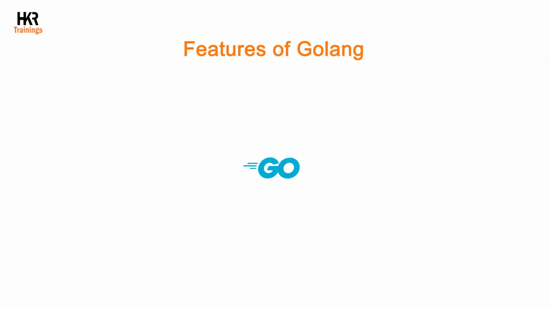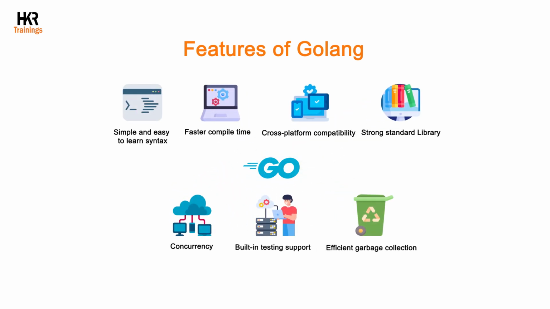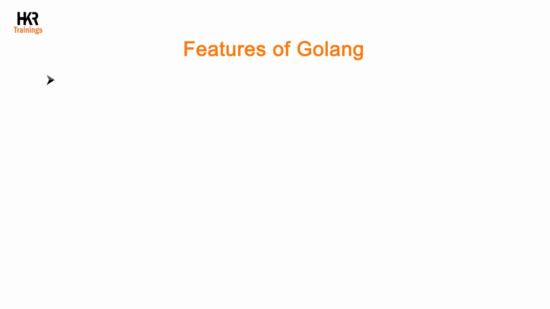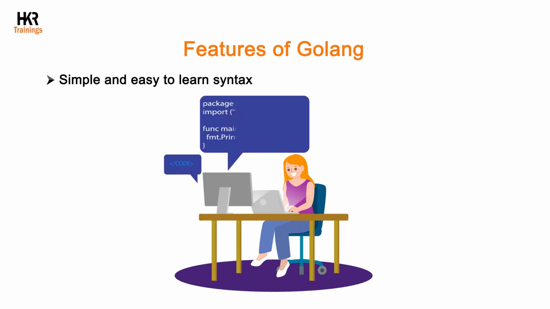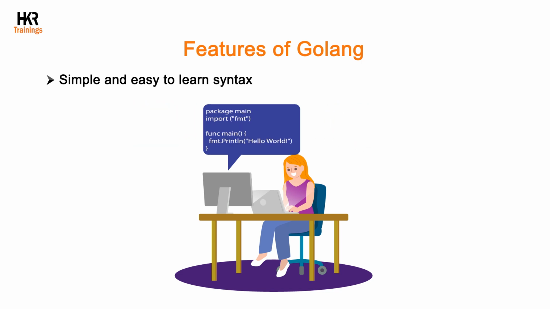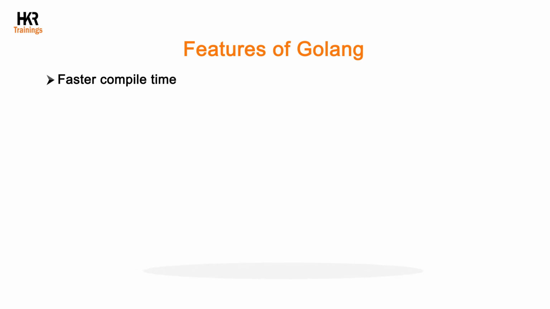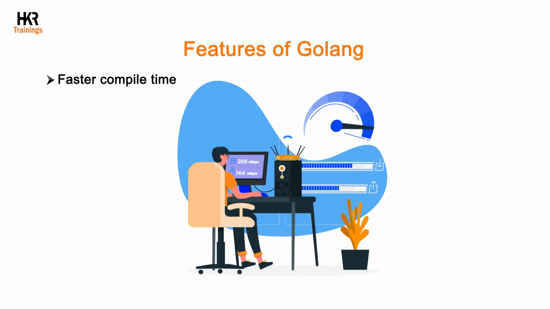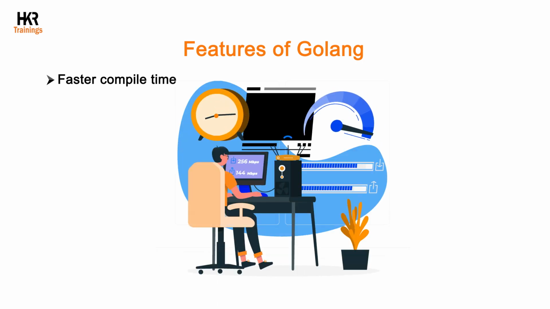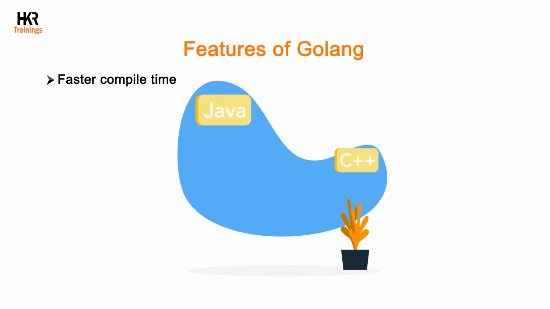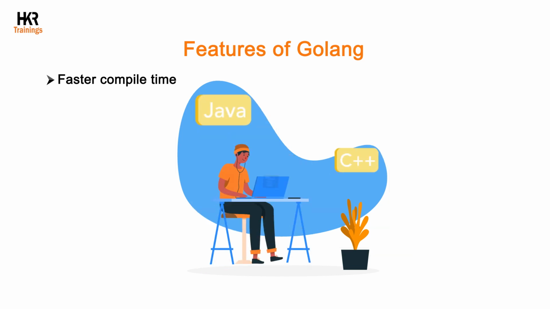Features of Golang. There are several features that make Golang an attractive language for developers. Some of them are simple and easy to learn syntax. Golang syntax is easy to read and write, so it is an ideal choice for the beginners to learn. Faster compile time. Golang has a compiler that is optimized for speed, so it takes less time to compile code than the other programming languages, making it easy for the developers to test and debug the code.